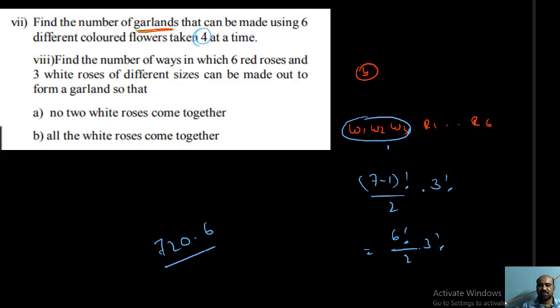720 into 6 by 2. 2 ones are 2, 3 twos are 6, 0, 6, 2, 1, 6, 0. That many garlands you can create by using those 6 red roses and 3 white roses with the given condition.